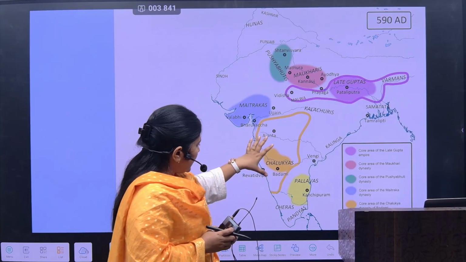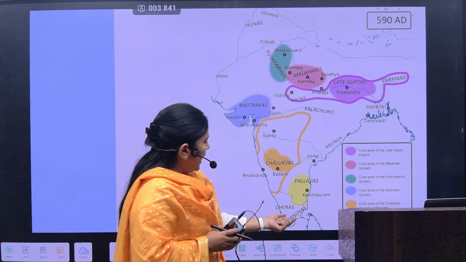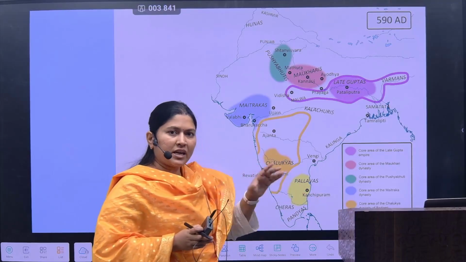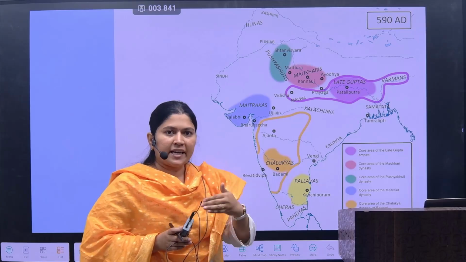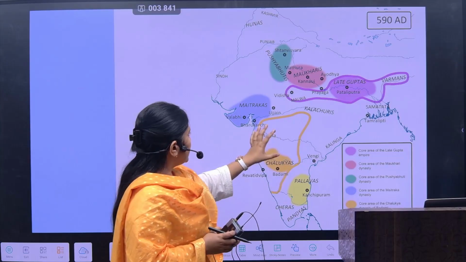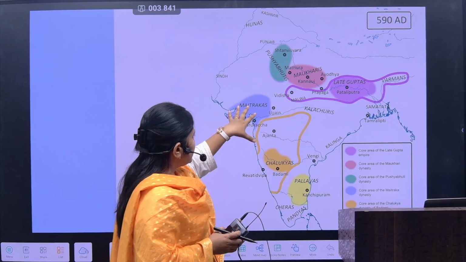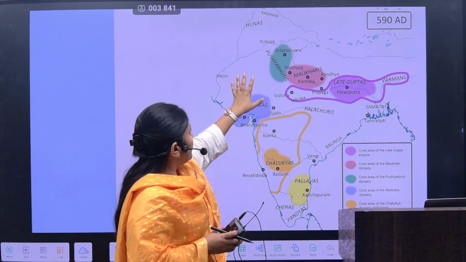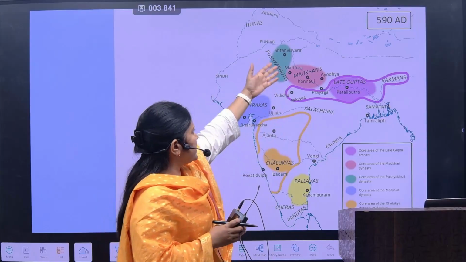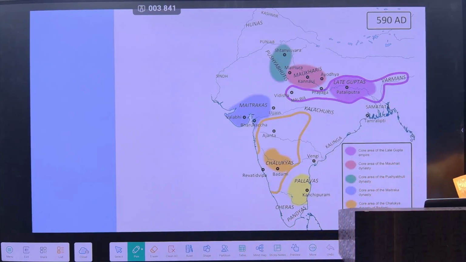Now see the contemporaries. Contemporaries are the Pallavas, Cheras, of course Cholas also, and Pandyas also. Pallavas we are going to study after this, because the Pallavas were contemporaries of the Chalukyas but came later. First it was the Chalukyas and after that the Pallavas. After that we also have the later Guptas or the post-Gupta phase, then the Maitrakas and the western Kshatrapas. And in the north side the Pushyabhuti dynasty was present. So this was the contemporary phase of the Chalukya period.